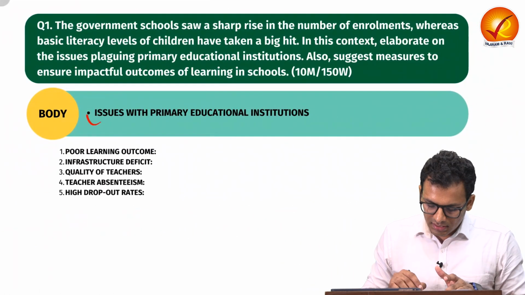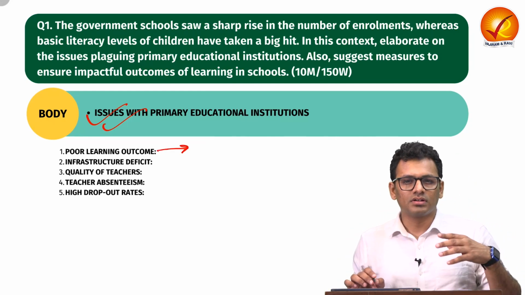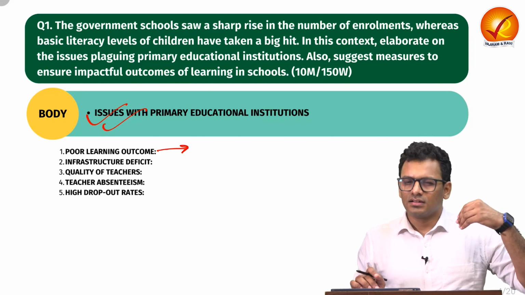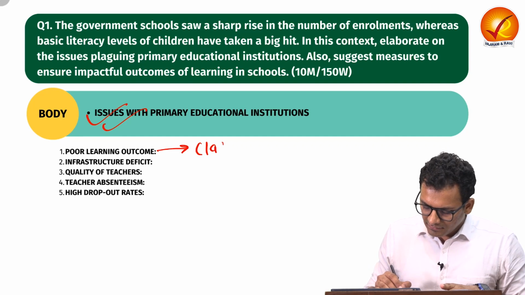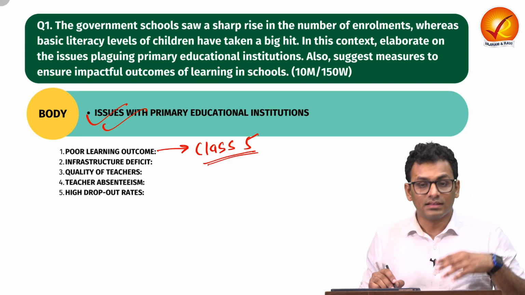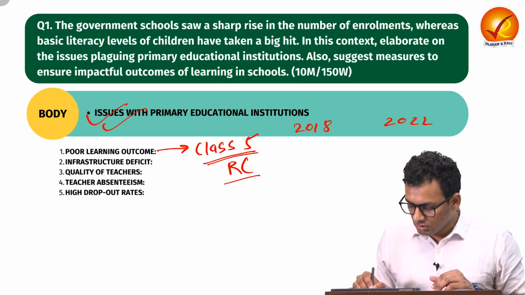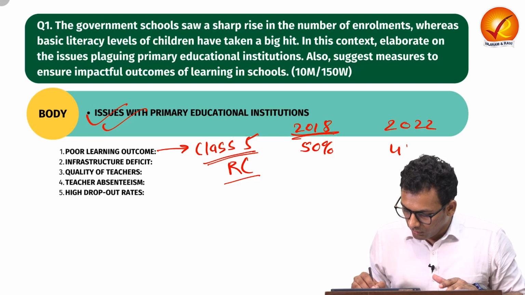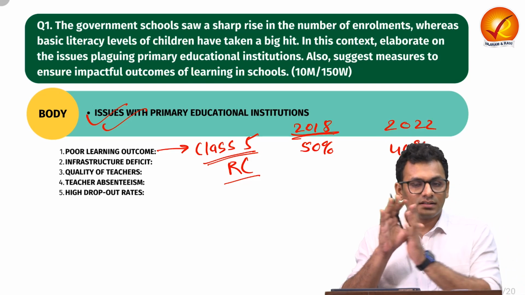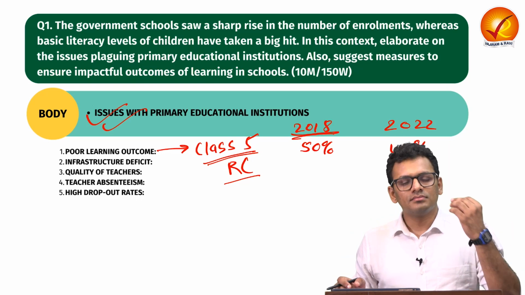So let us first see the body part. Body 1, issues. Firstly, poor learning outcomes. Over here, you can cite some parallel data that we talked about in the introduction. You can talk about how class 5 students' reading comprehension is also diminishing. In 2018, almost 50% of the students were able to read the textbook, which in 2022 shrank to 40%. So that's a reflection of primary education, of how learning outcomes have been shrinking.